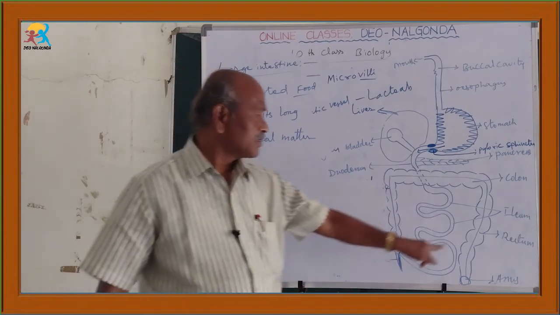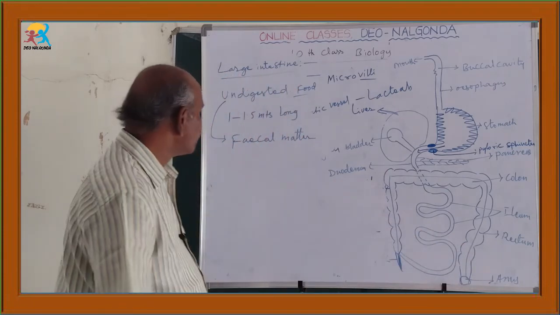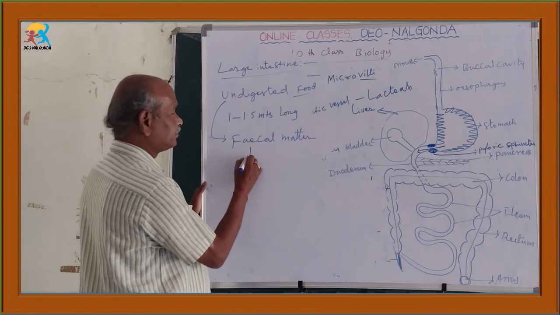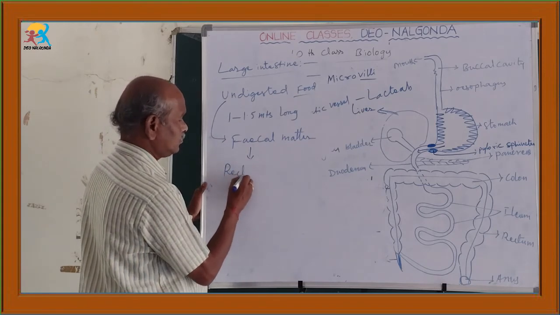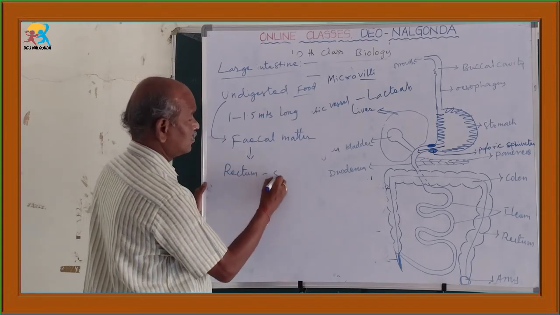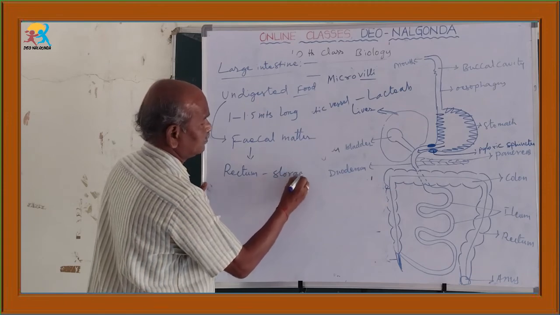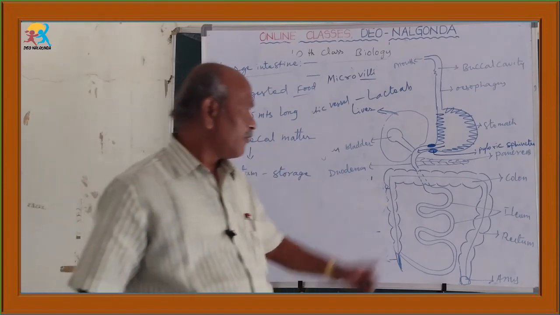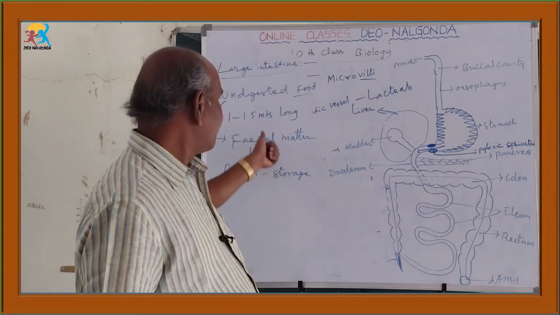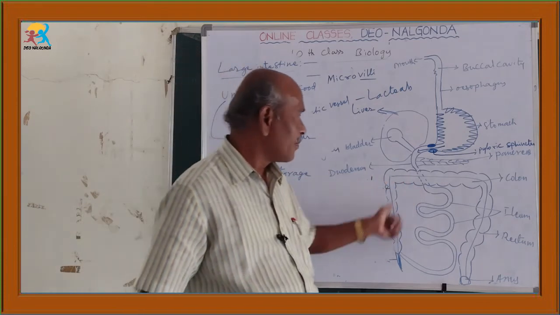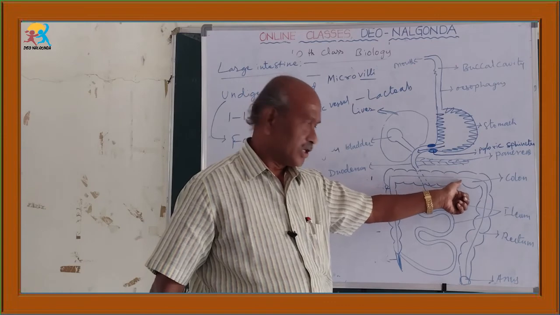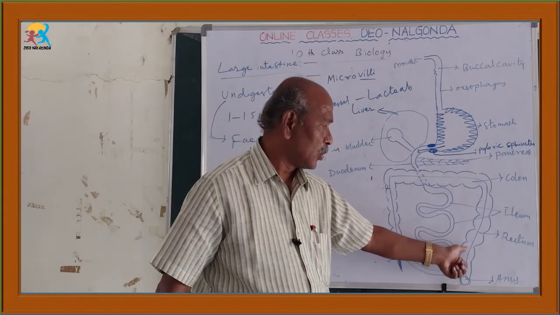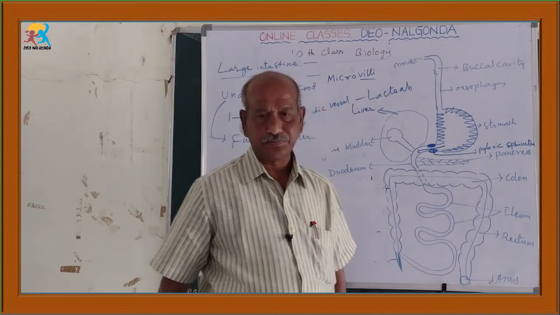The next part is the rectum, which is useful for the storage of fecal matter. Whenever feces form in the colon, they enter the rectum, where they are slowly stored.